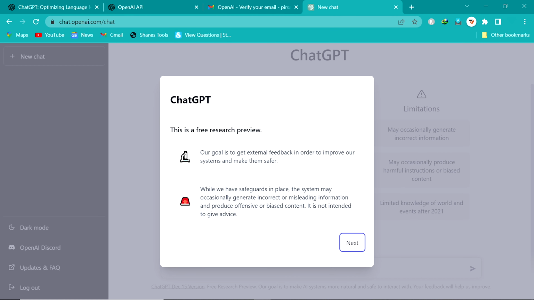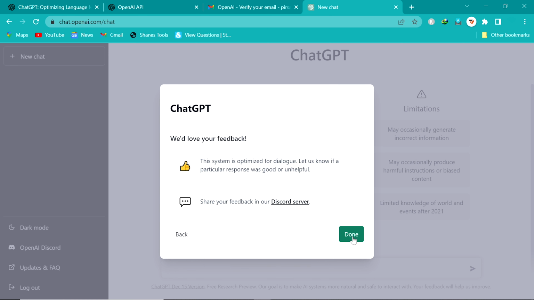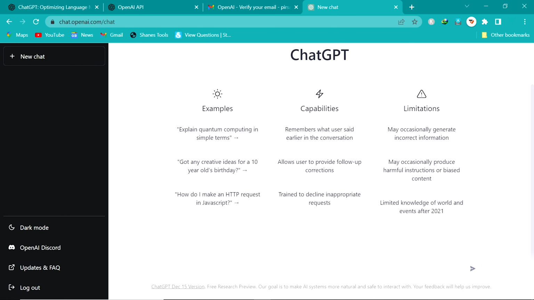Now you can see here ChatGPT is open. Now we click on next. Now we click on next and click on done. Now here you can see all the functionalities of ChatGPT. Now here you write your required question, then it will give the answer.